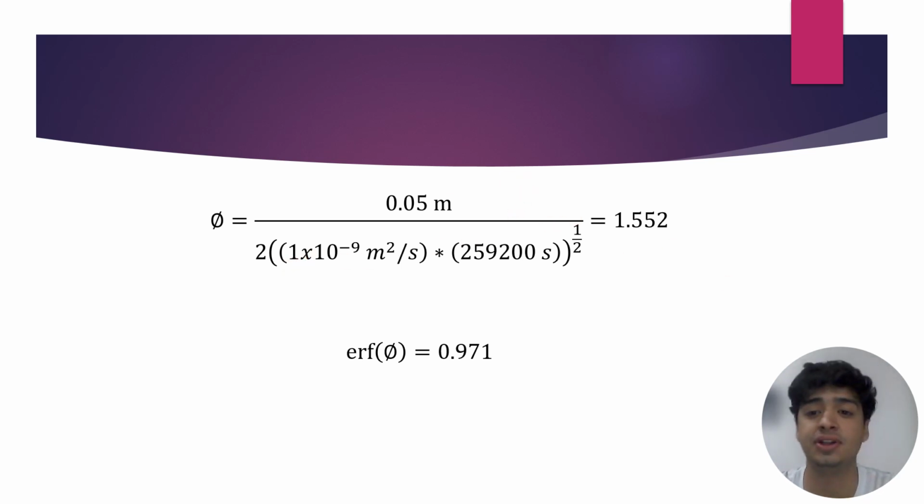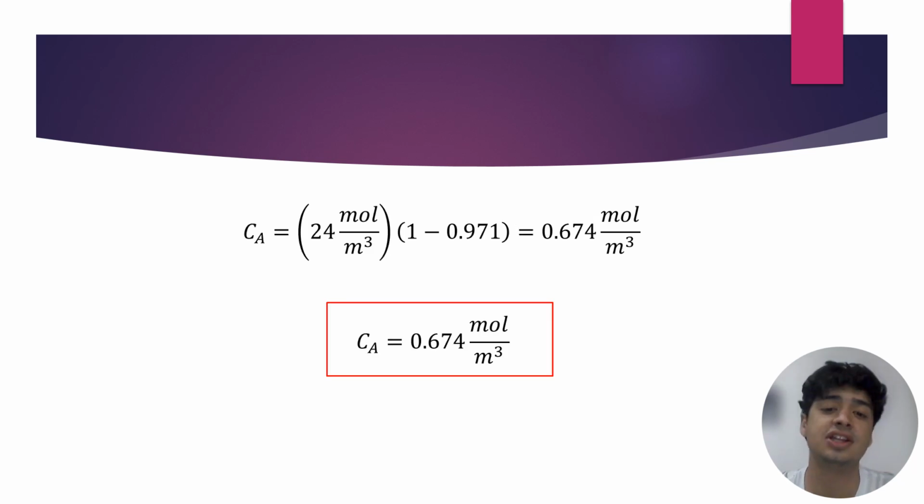and we have 1.552. So now that we have that, we will use a program named Excel, which will help us to get the erf of phi, and it will give us 0.971. And now for the last thing, we only substitute the erf of phi in the equation that we had before, along with the concentration of saturation, and we made the operations. Now that we have the result, we can say the concentration of benzene 0.05 meters down the ground after 72 hours is 0.674.